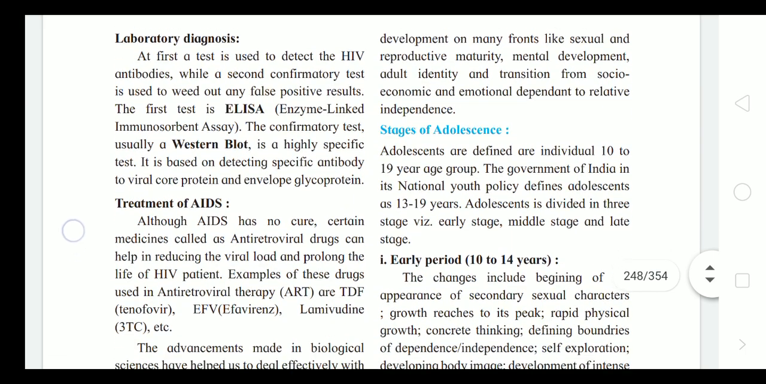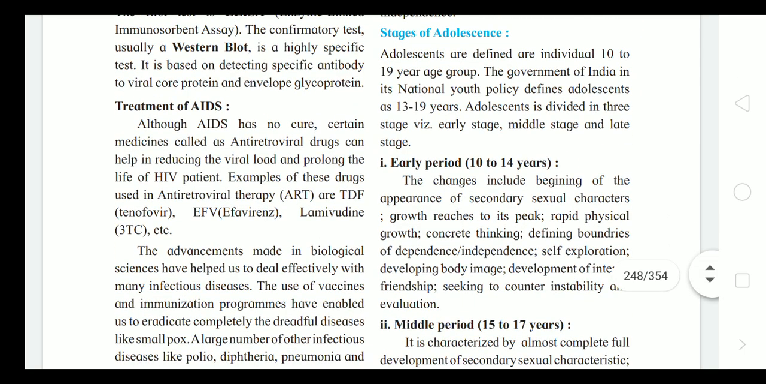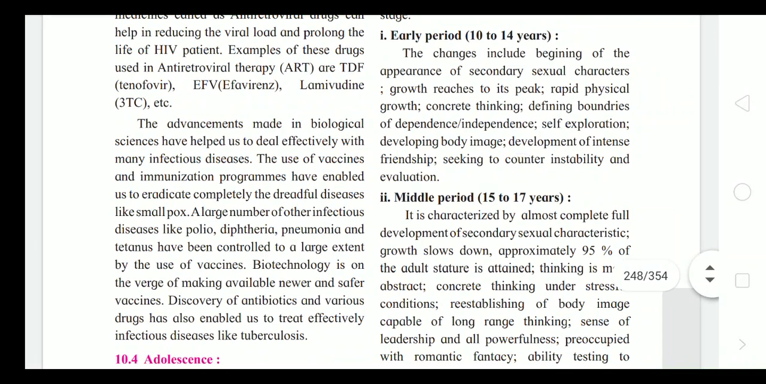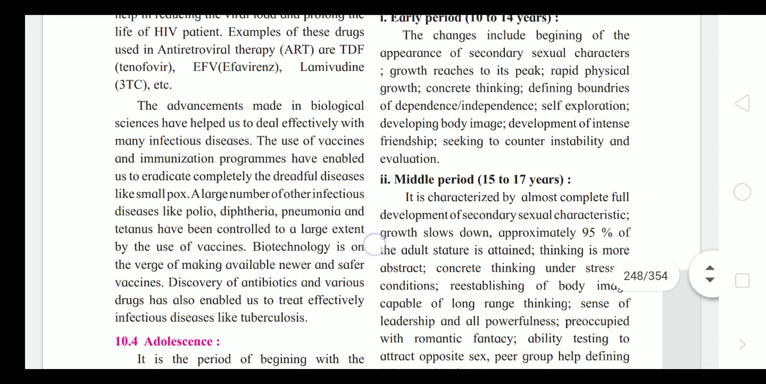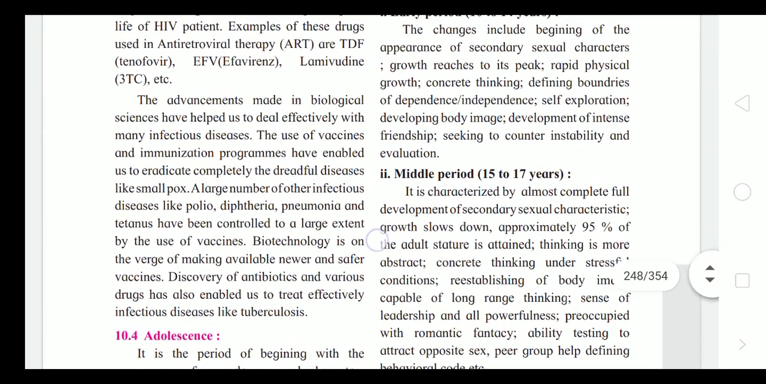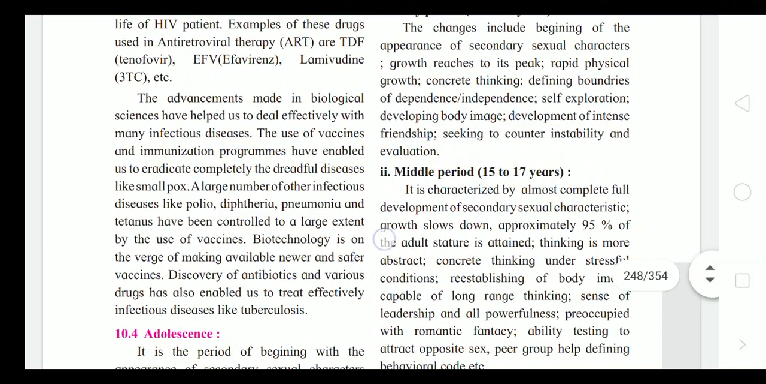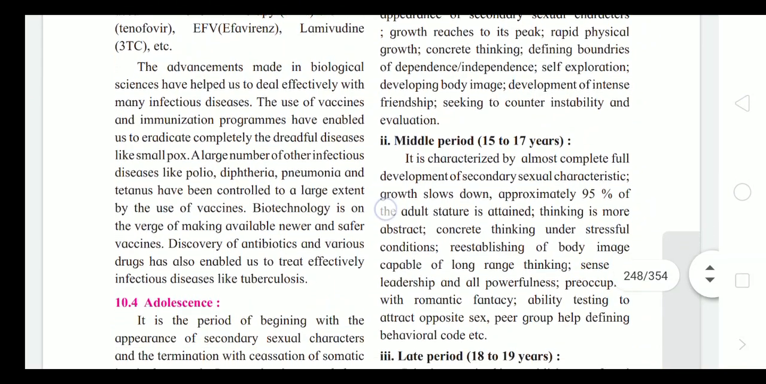Development occurs on many fronts, like sexual reproductive maturity, mental development, identity, and transition from socio-economic and emotional dependence to relative independence. Stages of adolescence. There is the early period, 10 to 14, with defining boundaries of dependence and independence, self-exploration, developing body image, development of intense friendships, and seeking constant evaluation. Secondary sexual characters are seen. Growth reaches its peak.